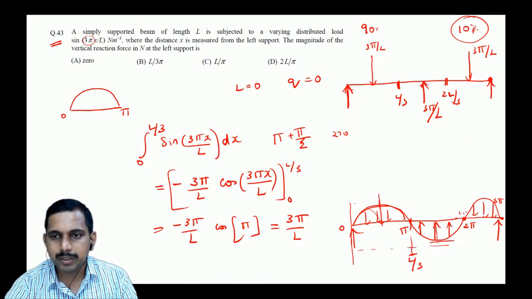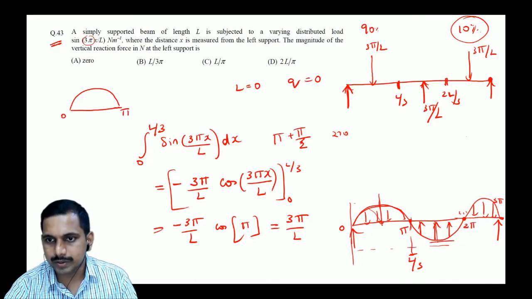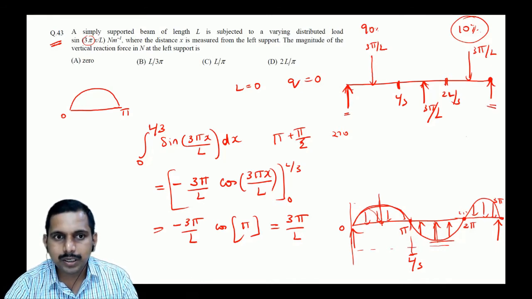See, it is symmetrical, so we can have 3 pi by L, 3 pi by L, 3 pi by L, right? So the total would be 3 pi by L downwards, correct? And this is equally distributed among these two, correct? So what will it be?